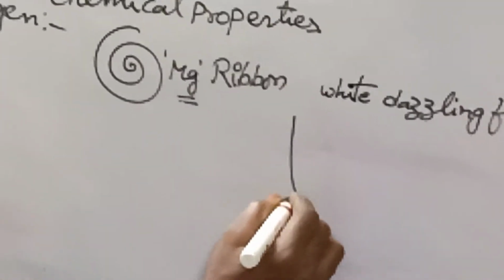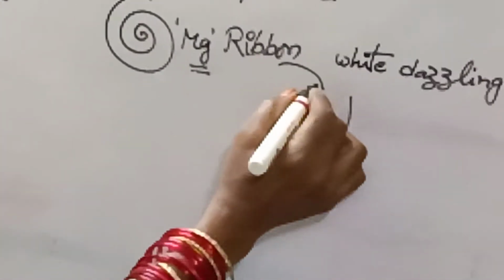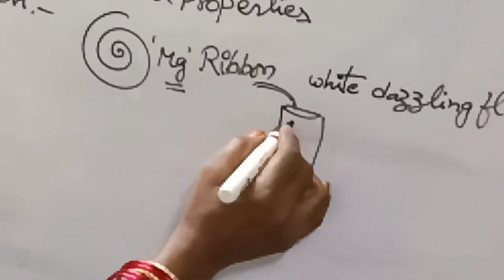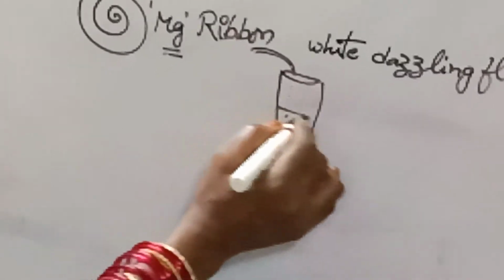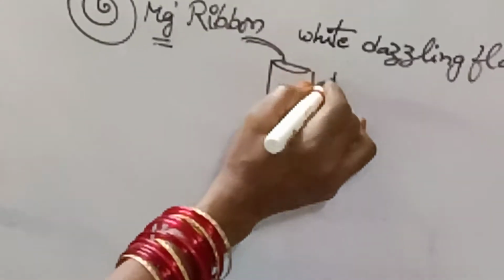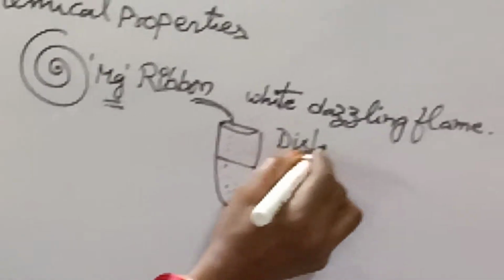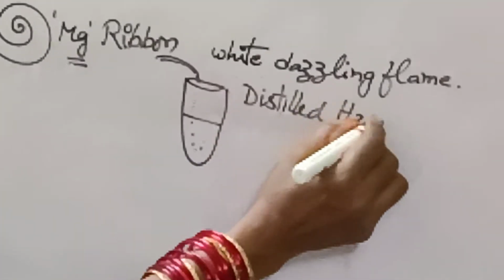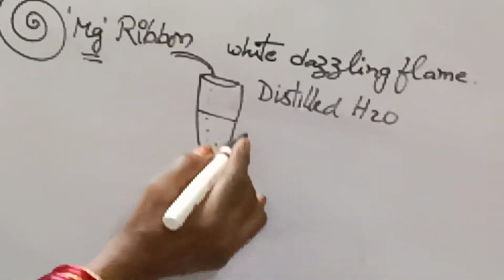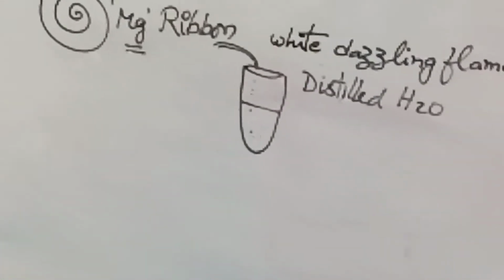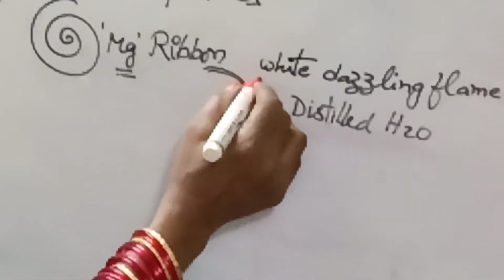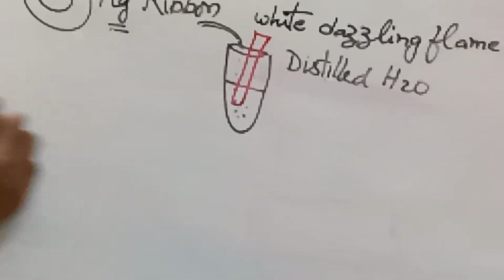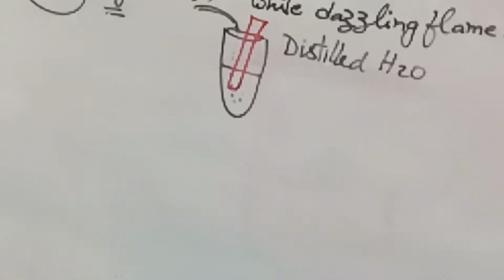Take a test tube, and collect the ash when the magnesium wire is burnt. Add some distilled water to that ash, and then dip one red litmus paper into it.